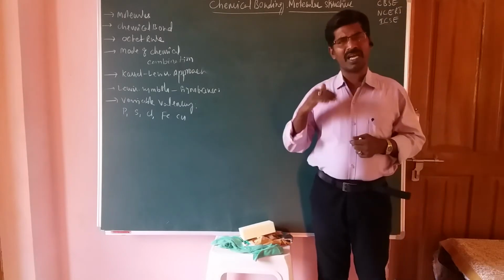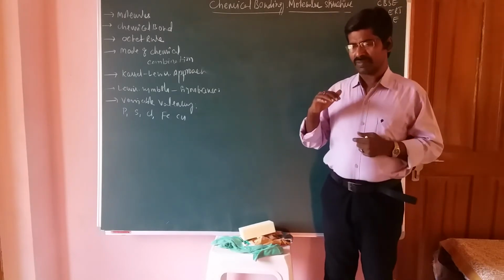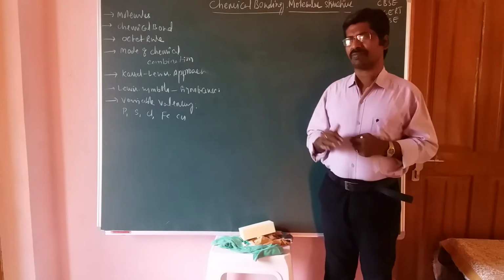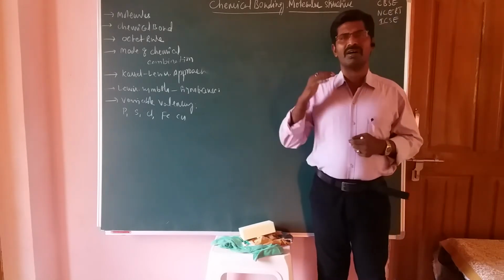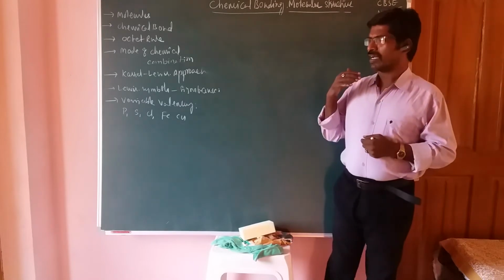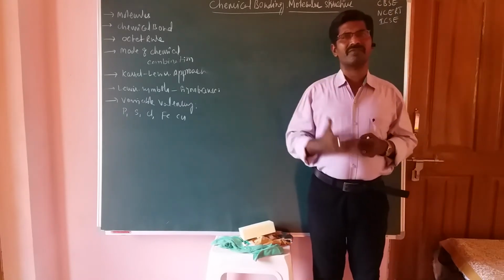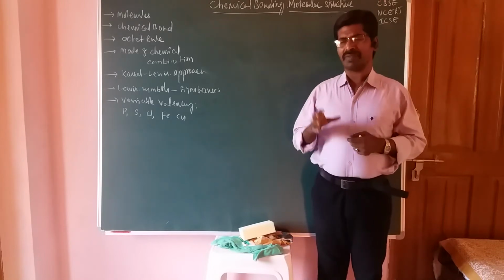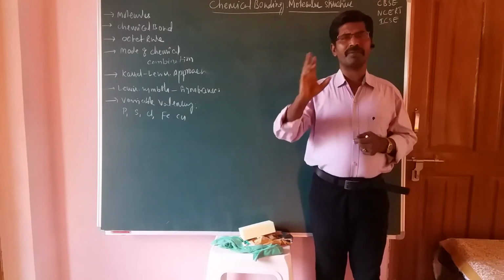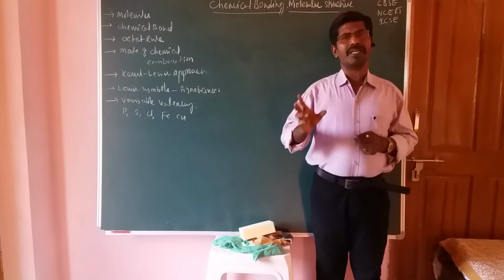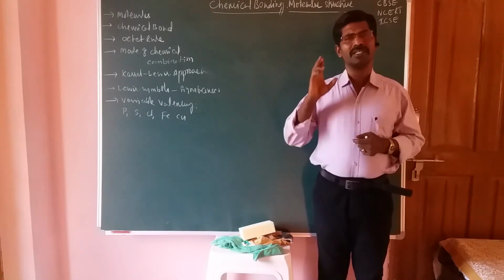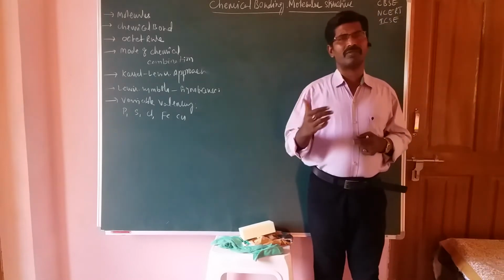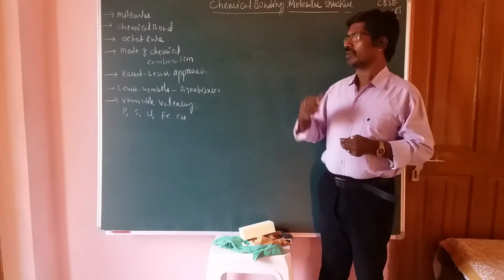If the element has ns2 np6 configuration in its outermost orbital, that is called the octet configuration. That means the element possesses an octet configuration. In the entire periodic table, the maximum number of chemical bonds take place by following the octet rule.